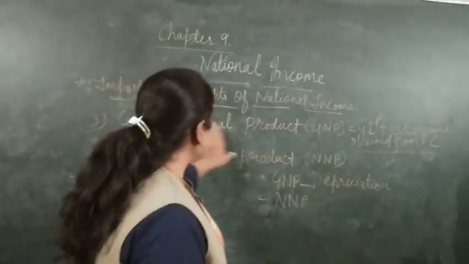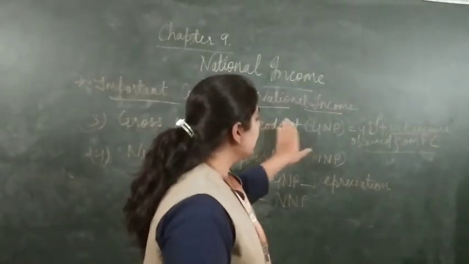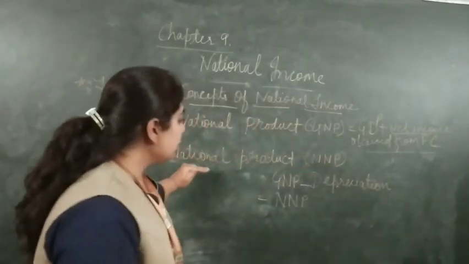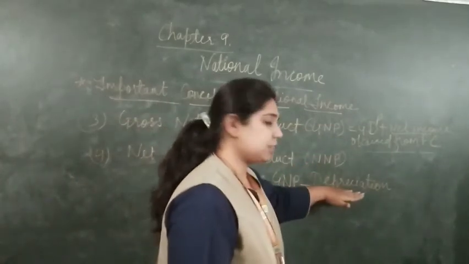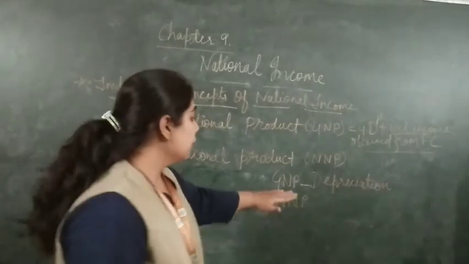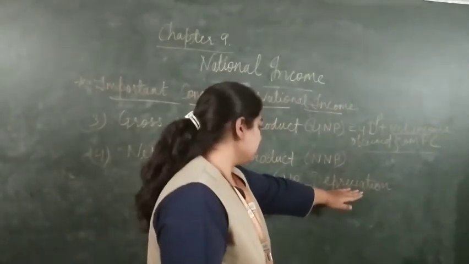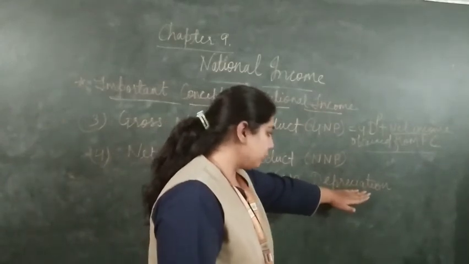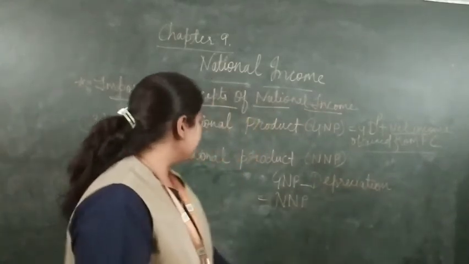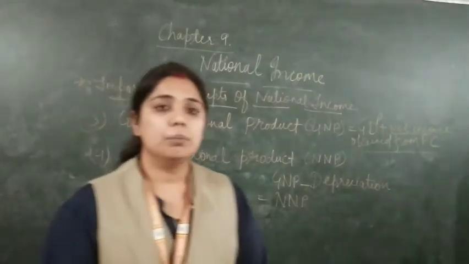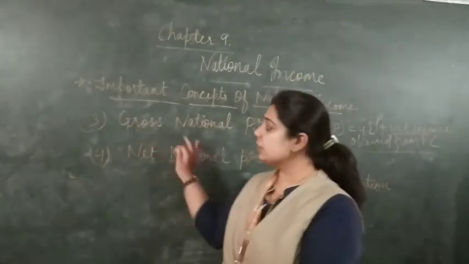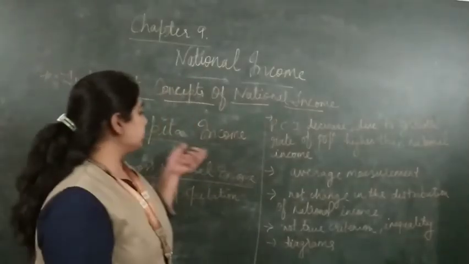We came to know how we calculate the gross national product. After getting this, if any depreciation occurs, meaning any expenses occur on the assets, we need to deduct them from that product, and then we'll get the NNP, meaning net national product. I hope you have understood this. Now the last is per capita income.